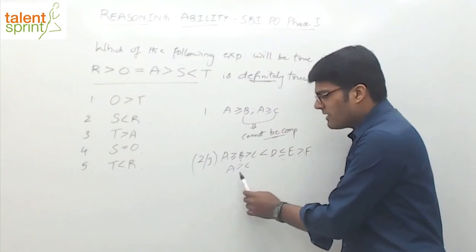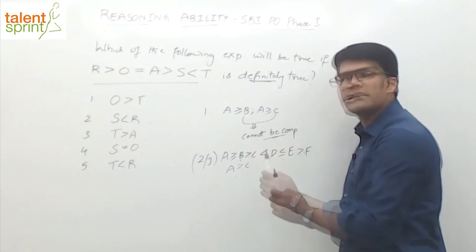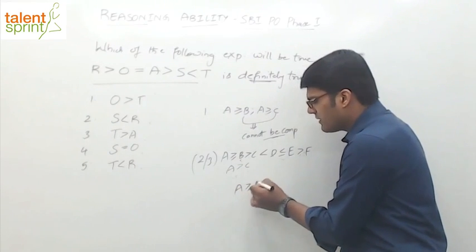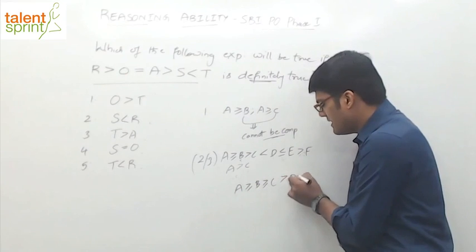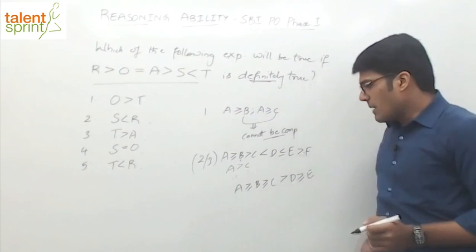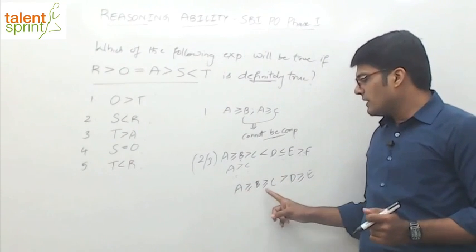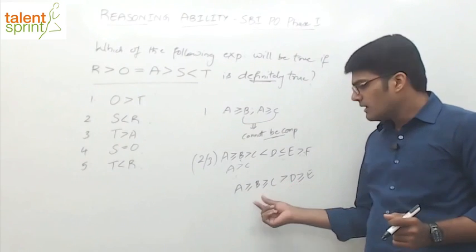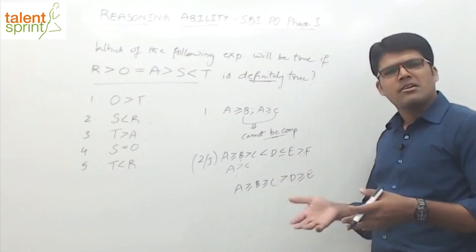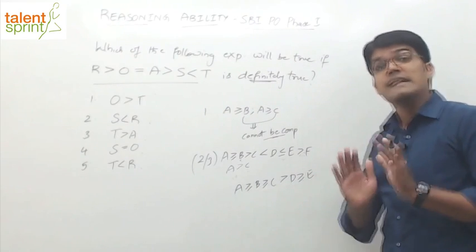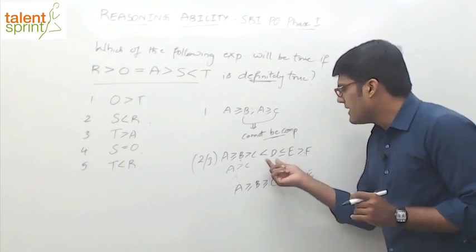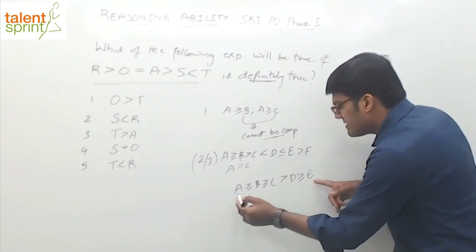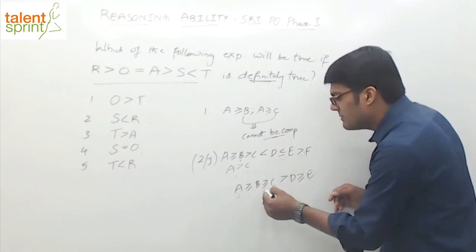And rule number 2 is what we have done for A and C: greater than or equal to and greater than. What is common? Greater than. For example, let's say you have an equation like this: A greater than or equal to B, greater than or equal to C, greater than D, greater than or equal to E. Compare A with E. You have to look at all the inequalities between them, right? So all are similar, greater than or greater than or equal to. These are similar inequalities, so definitely a result is possible. Like when we have dissimilar inequalities, we say D and F cannot be compared, but in this case, A and E can be compared because all are similar inequalities.